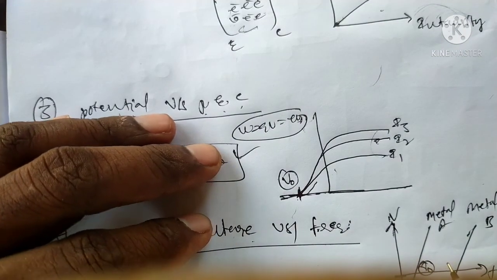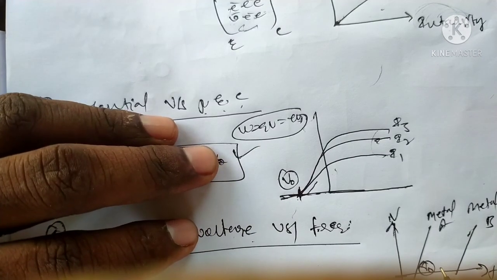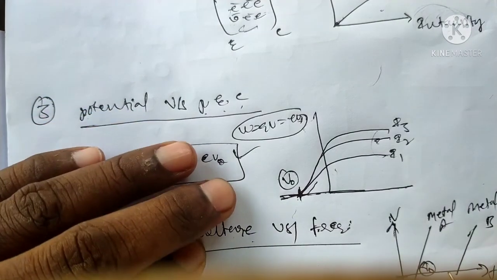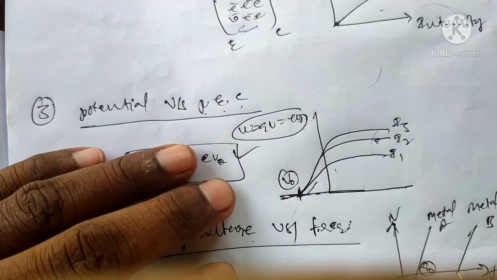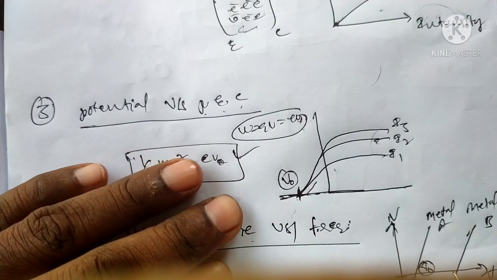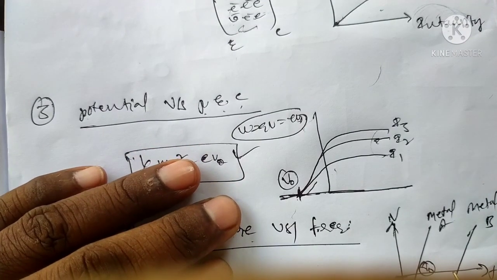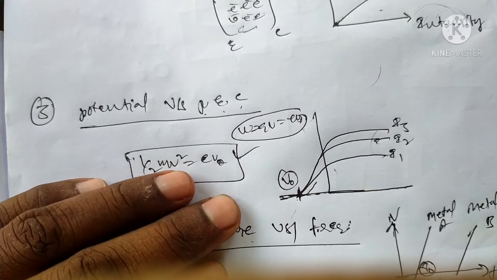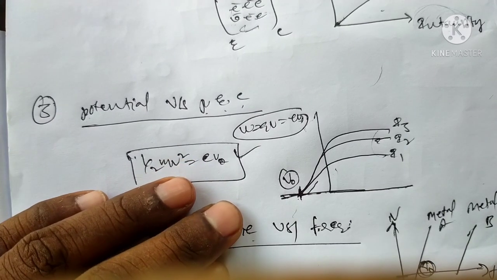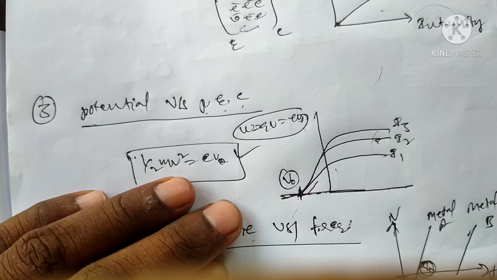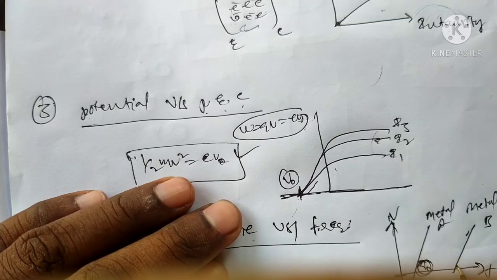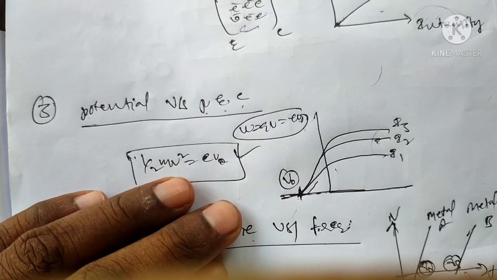The stopping voltage increases with the frequency of the incident radiation. It depends upon the photosensitive material. There exists a certain minimum cutoff frequency. This is the stopping potential for metal 2 and for metal 1.